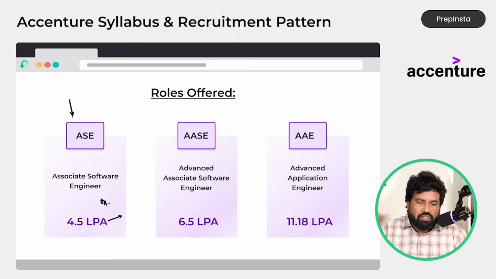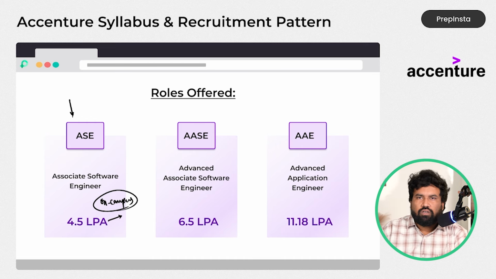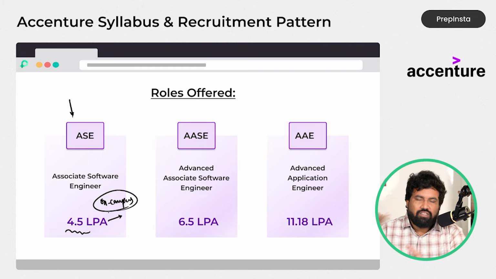In on-campus, they have taken another step. Based on the location, you will choose the job. For example, I will state two different locations. Bangalore is a bit costly city when compared to, for example, Trivandrum or Chennai. So if you choose Chennai, you will get around 4.2 lakhs per annum. And if you choose Bangalore for the same role, you will get 4.6 lakhs per annum, almost, which is nothing but 4.59 something. So this time 4.5 is not fixed. It is location dependent. And they have categorized all the locations across India into 2 parts.